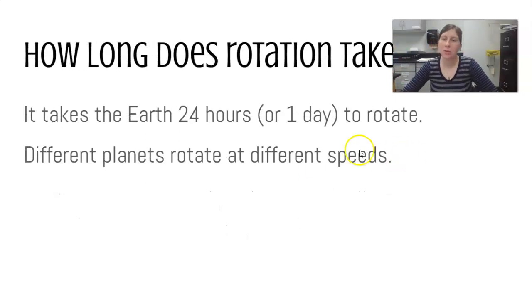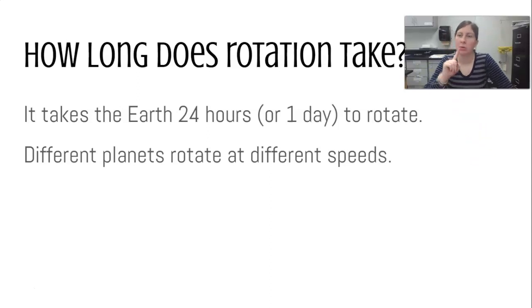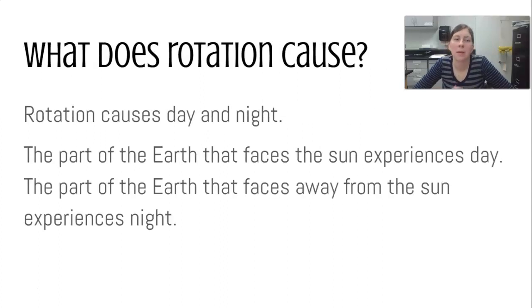How long does it take to rotate? For Earth, it takes 24 hours or 1 day to rotate. So that's to rotate all the way completely around. Different planets rotate at different speeds. Later in this unit, we will talk about different planets and which ones take a long time to rotate, which ones take a little bit of time. It's very interesting to see the speeds that planets rotate at.